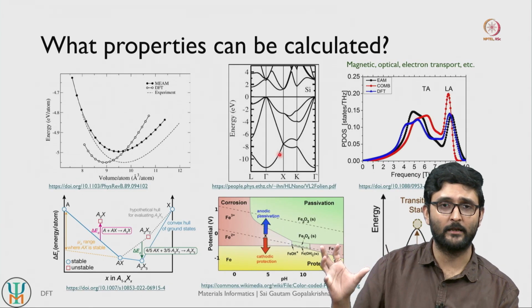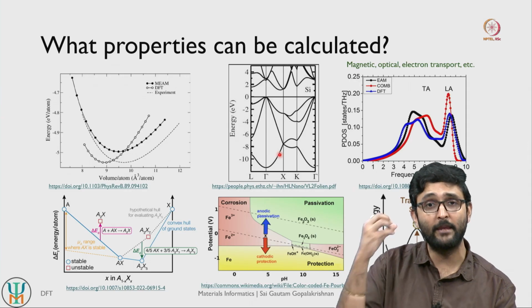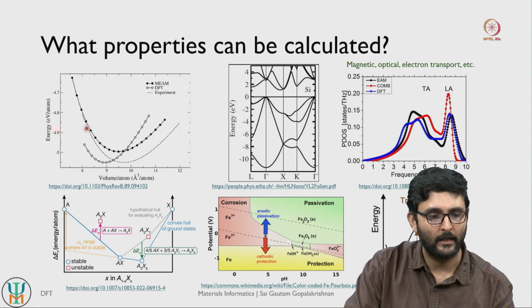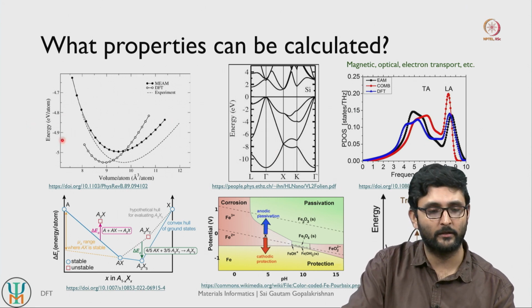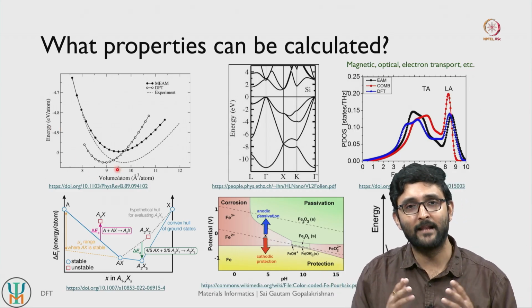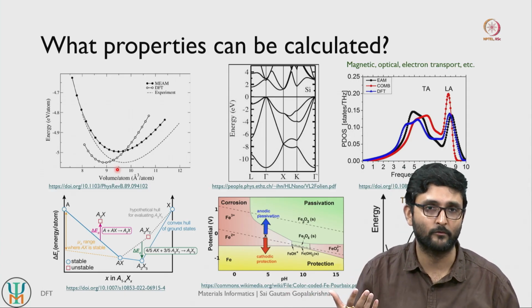And before we go through the approximations or laws, what kind of properties can actually be calculated if you can identify where the electrons are actually located in a given material? One is you could evaluate how the energy of the material itself is varying as a function of changes in volumes, right, and this is directly related to mechanical properties, your elastic constants and so on in a given material.